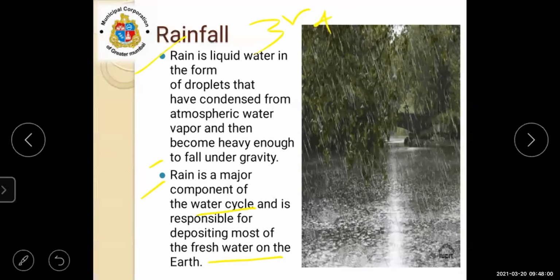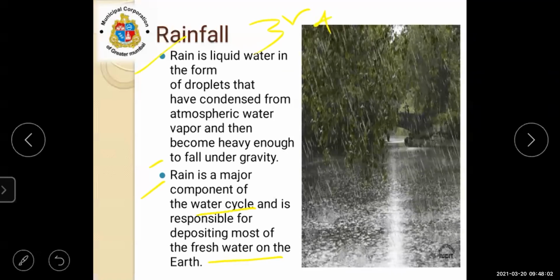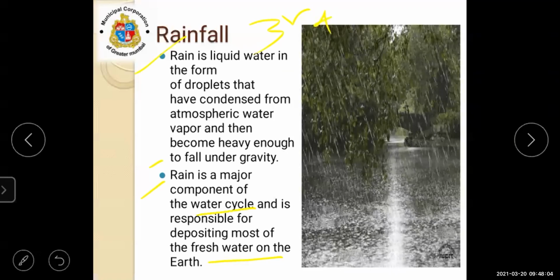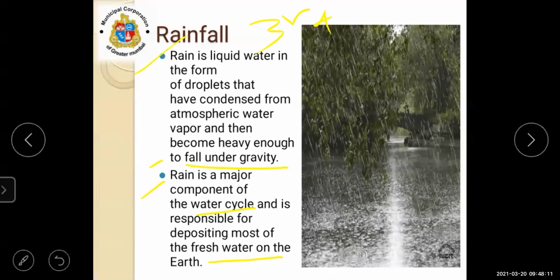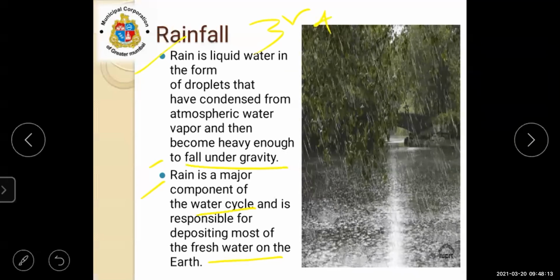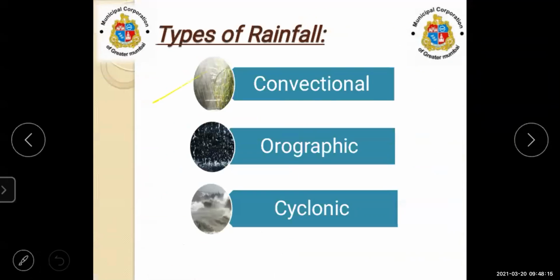Due to the heavy weight, it falls under the law of gravitational force. Then here are the types of rainfall. All three are the types of rainfall. First is convectional, second orographic, and third is cyclonic. These are the three types of rainfall.